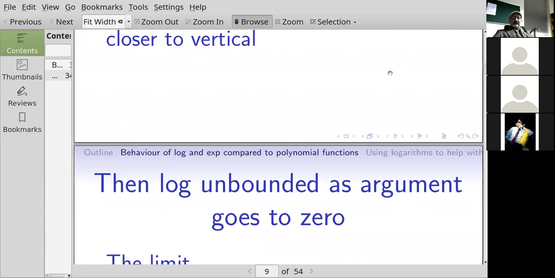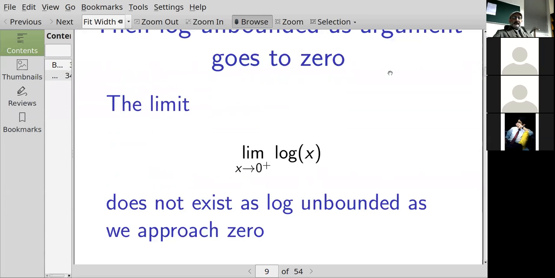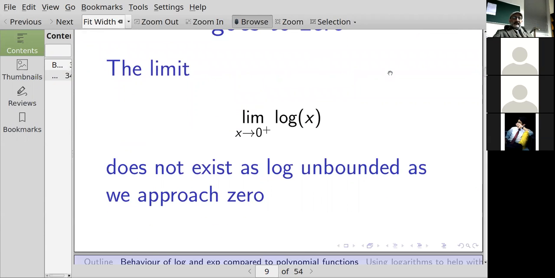So there's a vertical asymptote at 0. And then the limit as x goes to 0 from the right, for numbers bigger than 0 and tending towards 0, the logarithm, that limit does not exist. Or you could say that it's going to minus infinity.